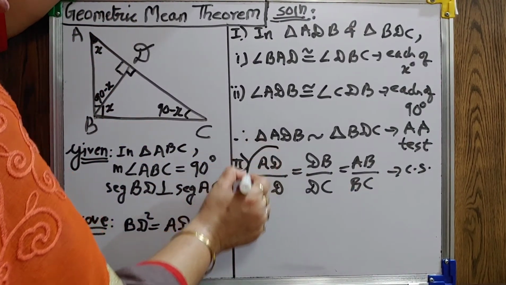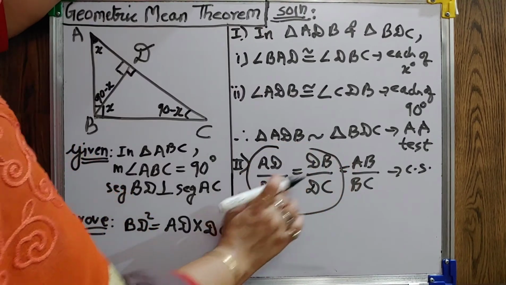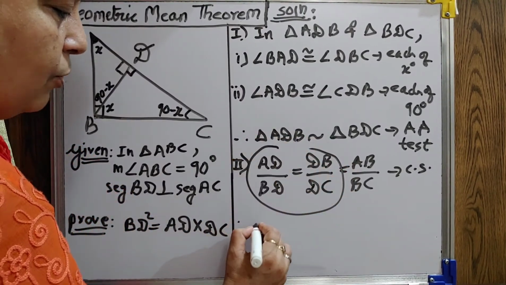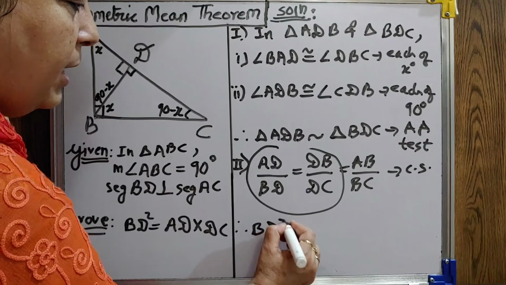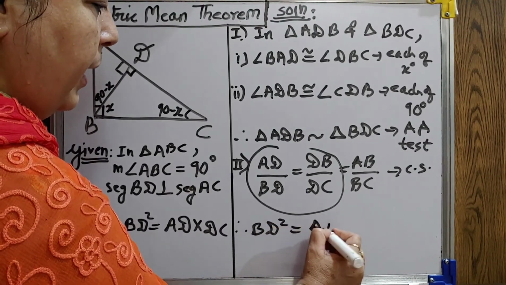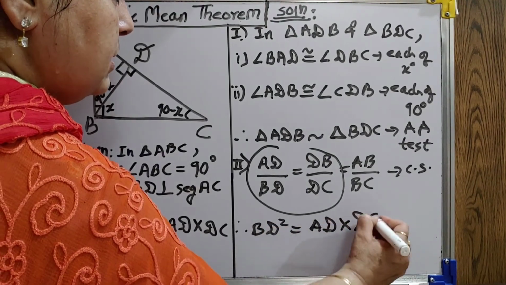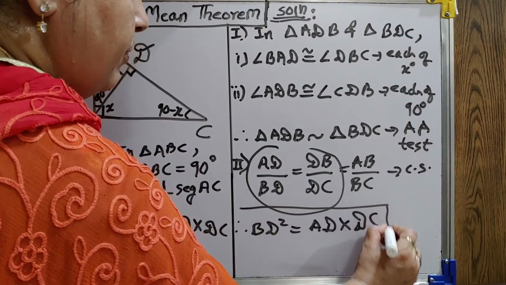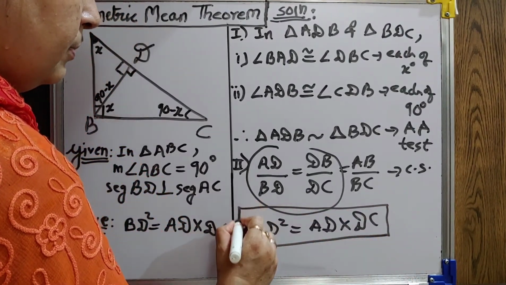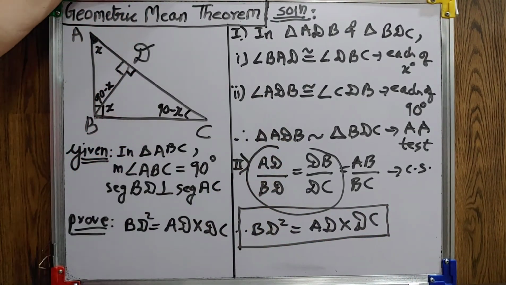Now, cross multiply the first two. BD or DB, one and the same thing. So, when I multiply, it will be BD square equals AD multiplied with DC. This is our geometric mean theorem. Simply we have proved it by using similarity.